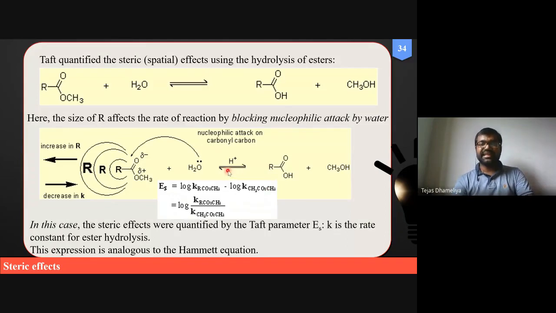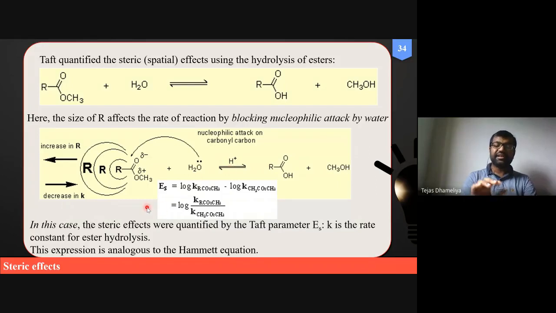This hydrolysis is acid catalyzed hydrolysis. Both kinds of hydrolysis occur, acid catalyzed as well as base catalyzed. The hydrolysis presented on the screen is acid catalyzed hydrolysis.